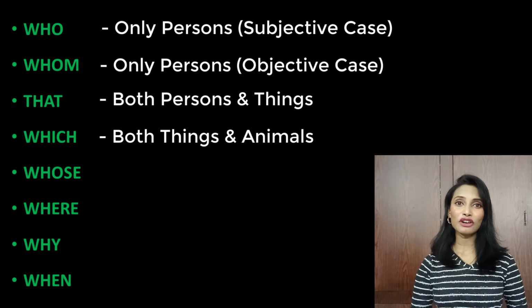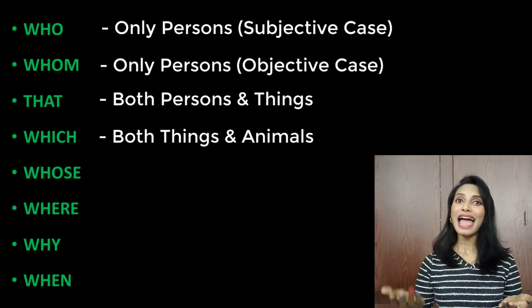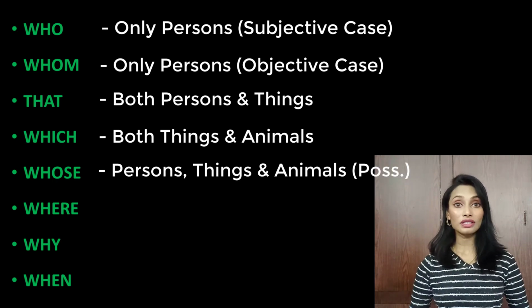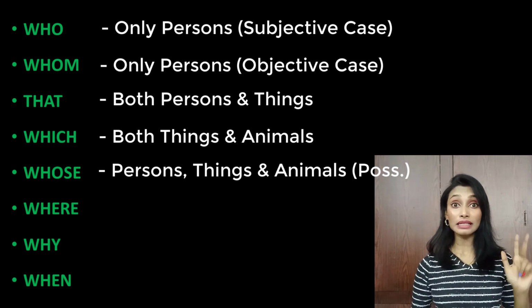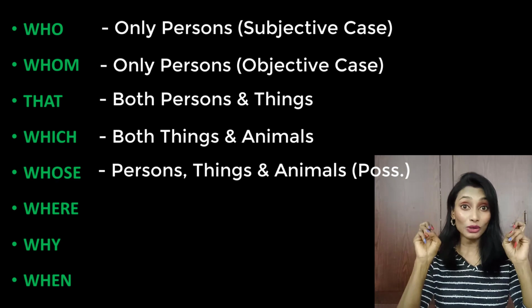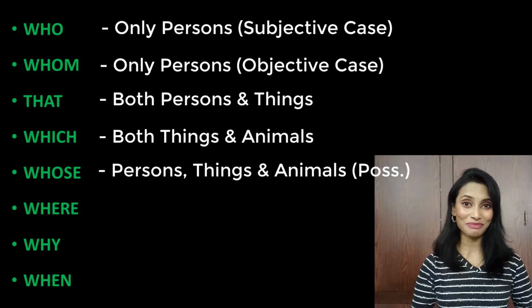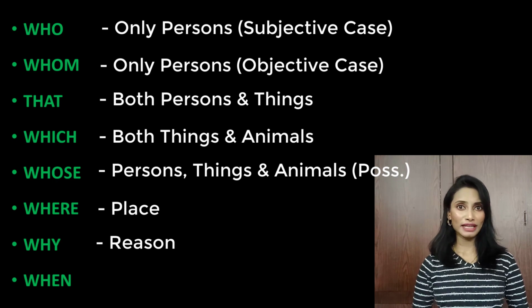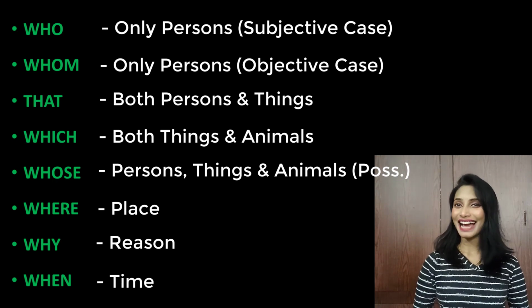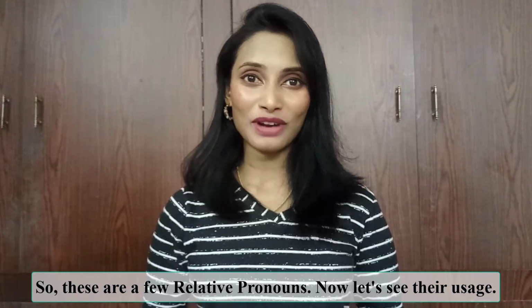Which is used for things and animals. Whose is used for persons, things and animals when we give possession, ownership. Where for place, why for reason, when, time. So these are a few relative pronouns.